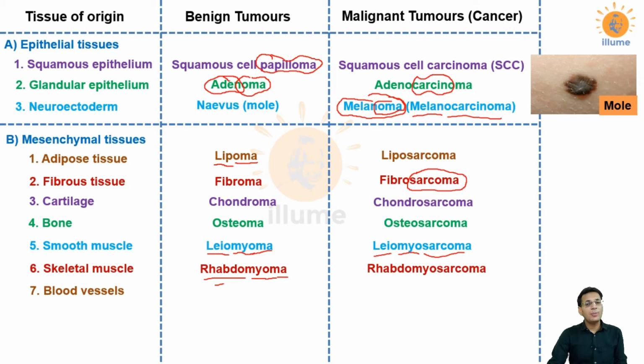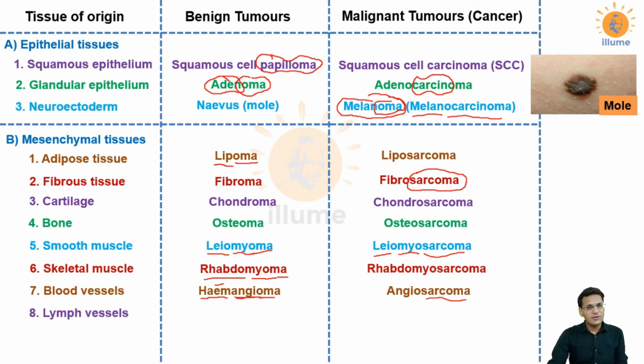Similarly, if we talk about blood vessels, see, it is blood vessels and not blood. For blood vessels, the word used is hemangioma. What is heme? Heme is blood as in hemoglobin. Angio is a vessel, like in angioplasty or angiography. And oma is benign tumor. So a benign tumor of blood vessels is hemangioma. Similarly, malignancy is called angiosarcoma. The word sarcoma is used because it is mesenchymal.